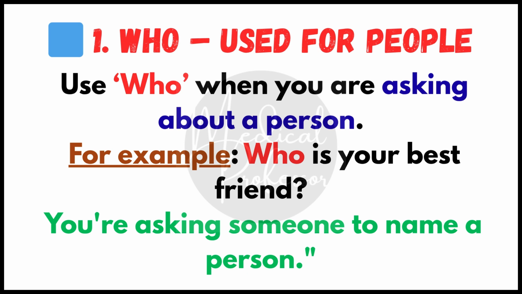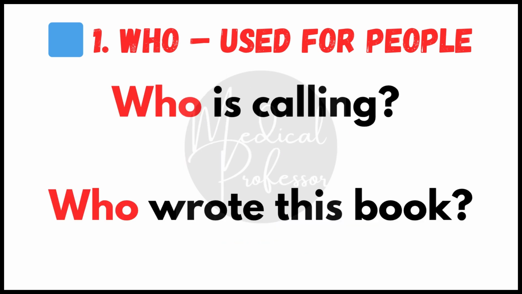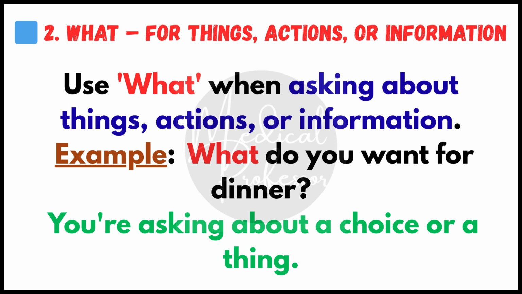For example, who is your best friend? You are asking someone to name a person. Now it's your turn to think of other similar questions like who is calling? Who wrote this book?